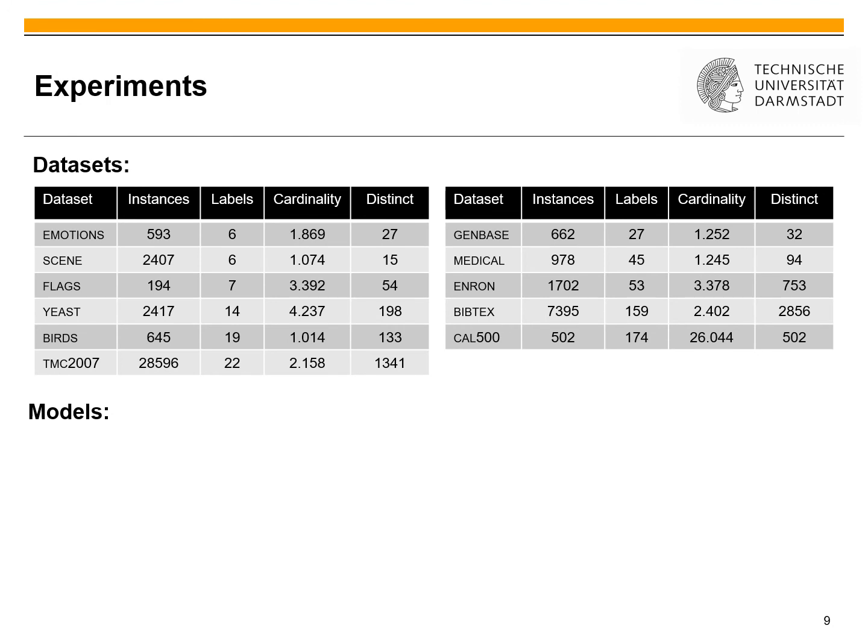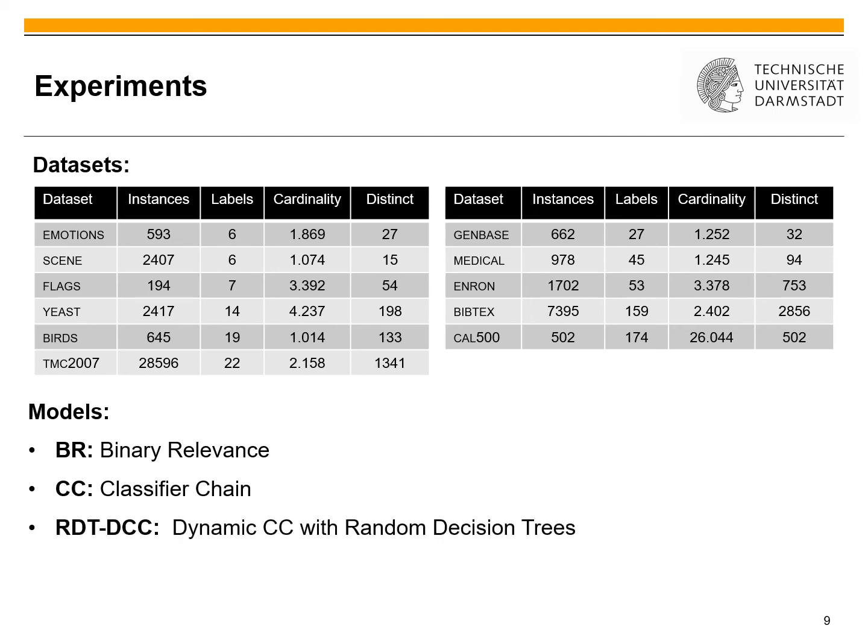Now we come to our experiments. We have evaluated our model on 11 different datasets from different domains with different numbers of instances, labels, and cardinalities. The models we have used as baselines are a binary relevance model. This just learns a binary classifier for each label. In this case, we use XGBoost models. Then our classifier chains we have seen previously, also using binary XGBoost models. A dynamic classifier chain with random decision trees.